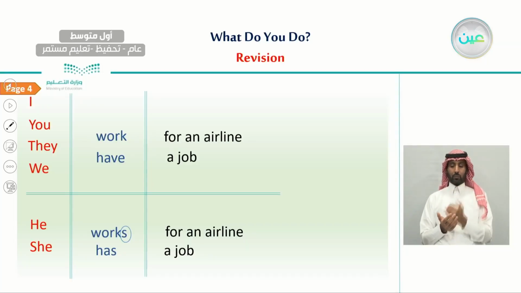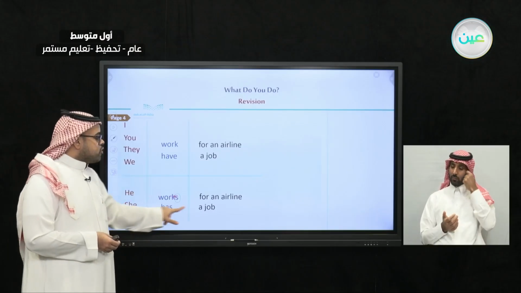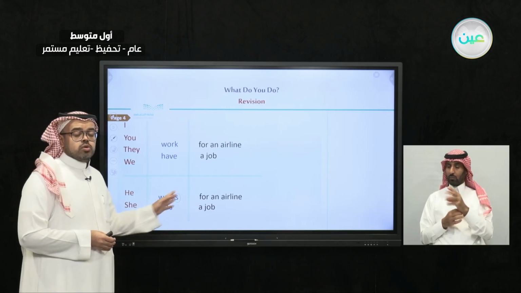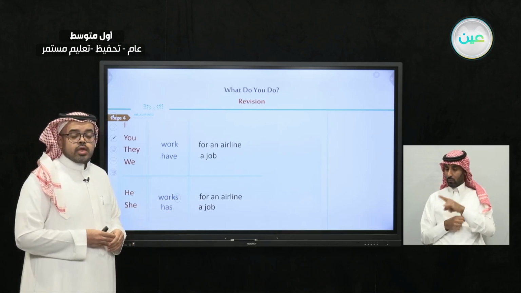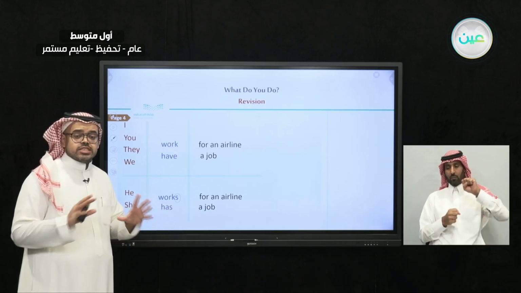But if you are using those third person pronouns, he and she, in this case, we must add s to the verb. For example, he works for an airline company. She works for an airline company. And this does not go for all the verbs. No, we do have some exceptions.